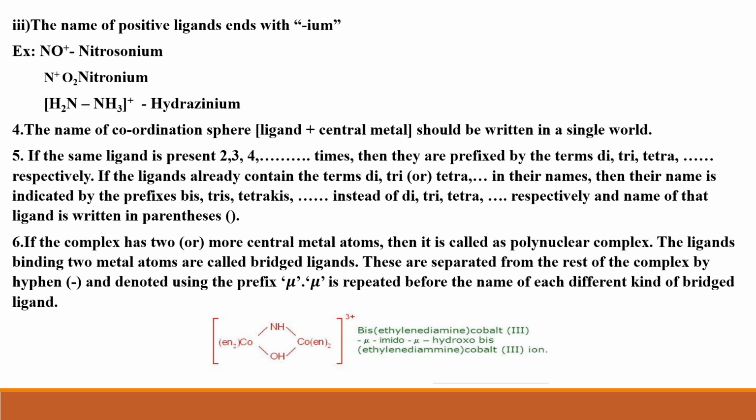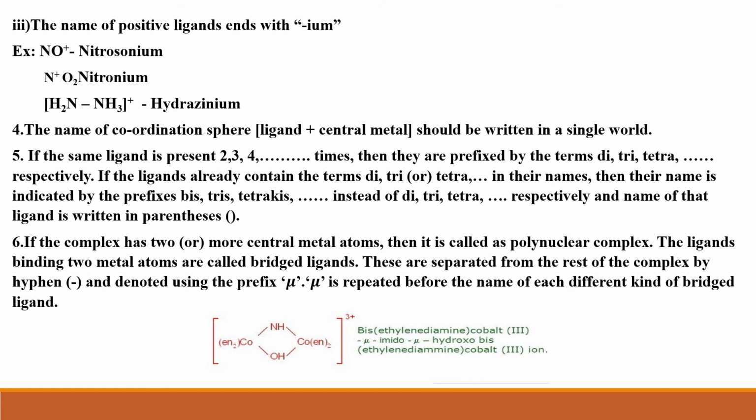Next, coming to the last rule, that is the sixth rule. If the complex has 2 or more central metal atoms, then it is called a polynuclear complex. And the ligands binding these 2 metal atoms are called bridged ligands. What are they called, students? They are called bridged ligands. So when it has 2 or more central metal atoms, it is called a polynuclear complex, and the ligands binding the 2 central metal atoms are called bridged ligands.